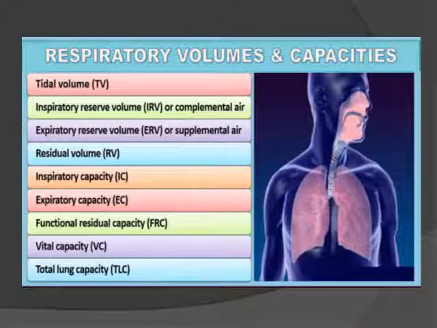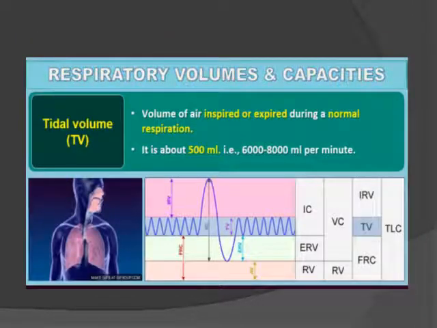Now we have another topic, the respiratory volumes and capacities, which we will discuss one by one. The first we are discussing is the tidal volume. Tidal volume means the volume of air inspired or expired during normal respiration. This graph is showing the tidal volume. In the normal condition, while expiring or inspiring, the total volume is about 500 ml, that is 6000 to 8000 ml per minute.